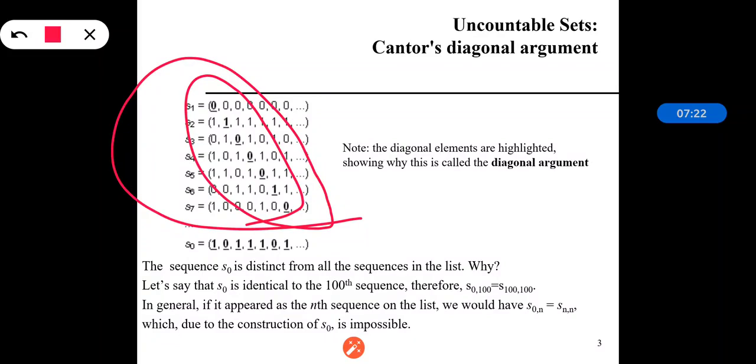It is having a one-to-one correspondence, because for 0 there is 1, so for n there will be n plus 1, so that's why it has the one-to-one correspondence, but as it is an infinite sequence, that's why the set is uncountable. So this is Cantor's diagonal argument.